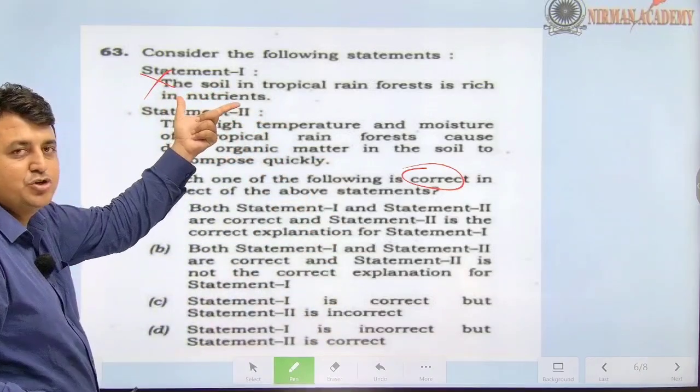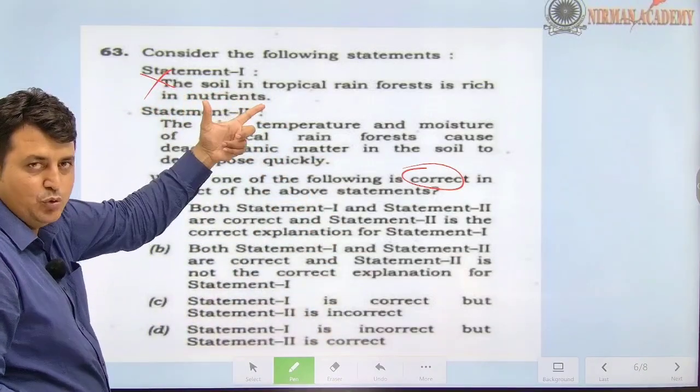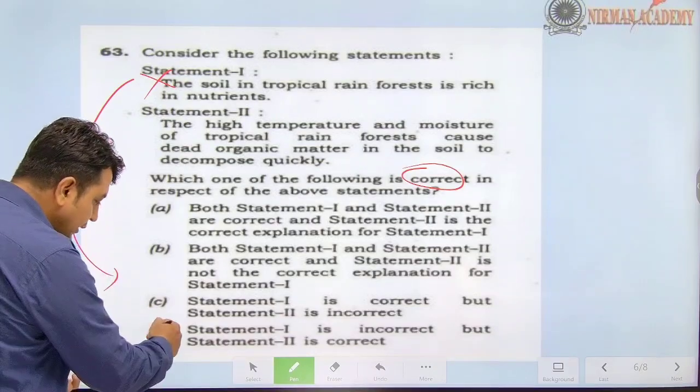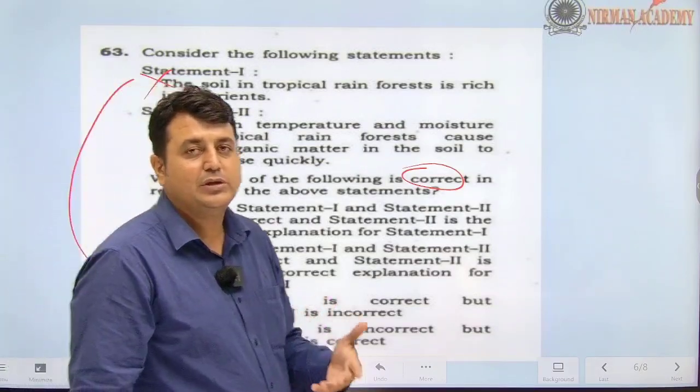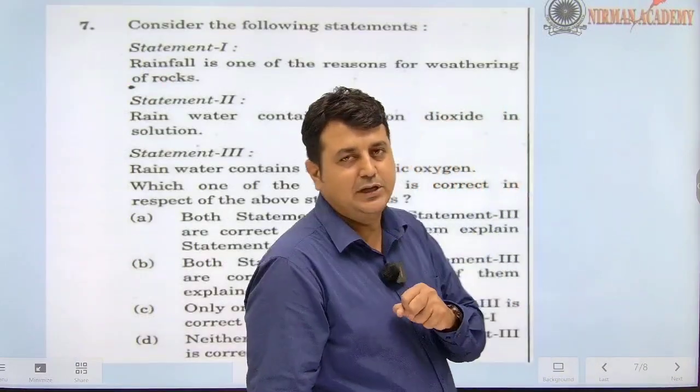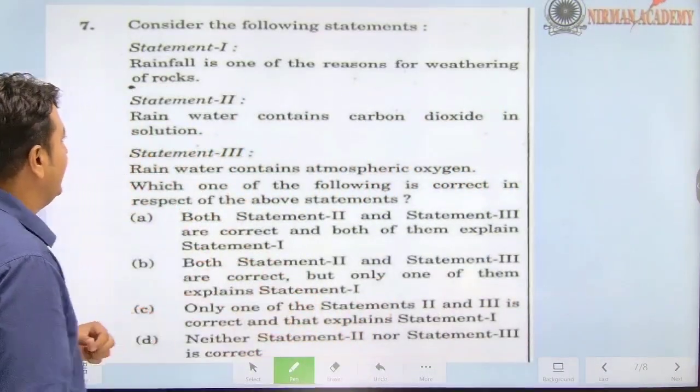If you are 100% sure that the first statement is absolutely wrong, directly jump here, and that is: statement 1 is incorrect and statement 2 is correct. Got it, everyone? Now let's look at one last question so that your idea becomes completely clear.